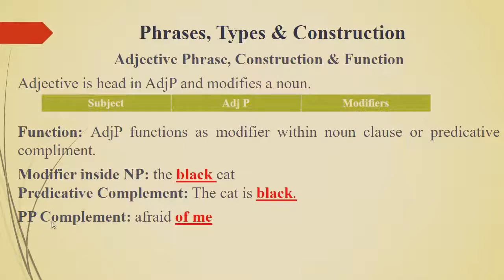The third one is the preposition complement, and the example is afraid of me. Of me is a preposition phrase and afraid is an adjective. Here the combination of afraid of me is providing us a phrase which is known as an adjective phrase.